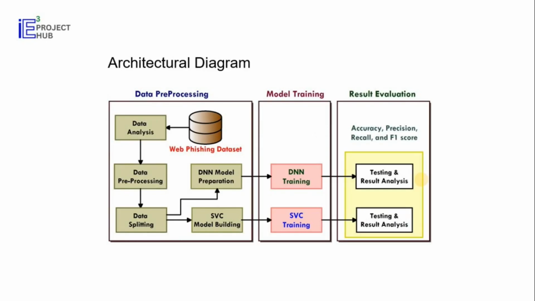This is the system architecture. You can see that we have the collected data, more than 5 lakh records. It goes to data analysis. We do data pre-processing and split into training and testing. That data goes to the SVC model and the DNN or ANN model, and the models are trained. We conduct the testing, and do the result analysis with the help of accuracy, precision, recall, F-score, and some graphs will also come. I'll showcase it to you.